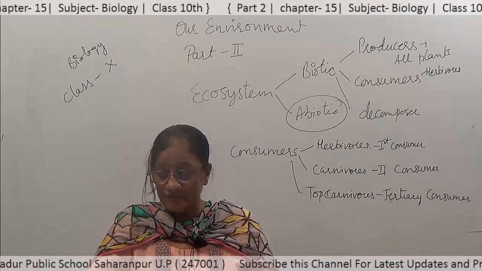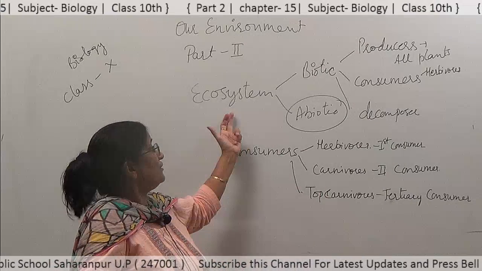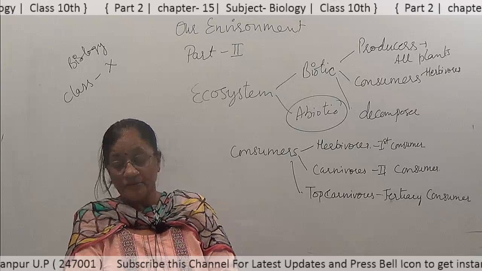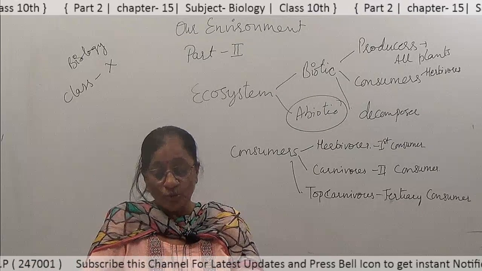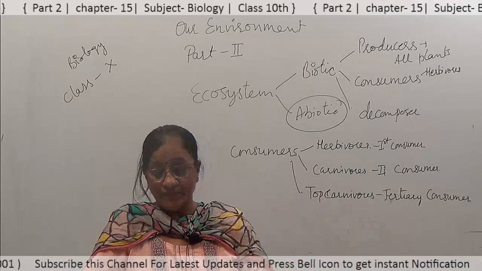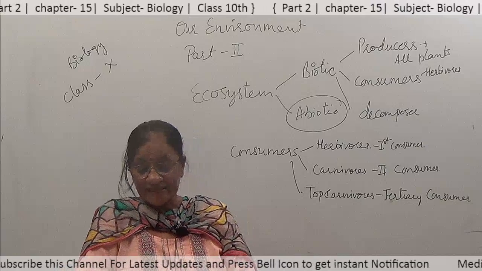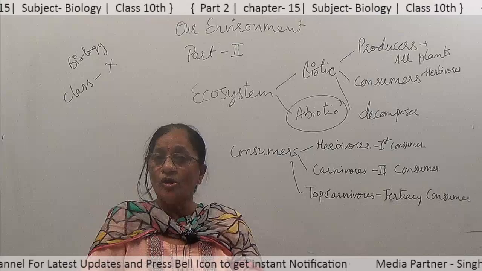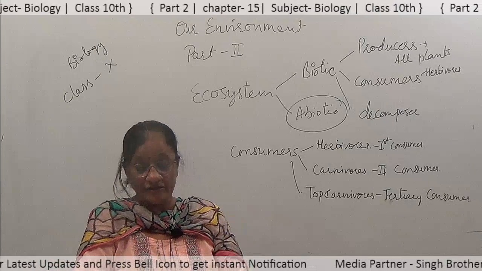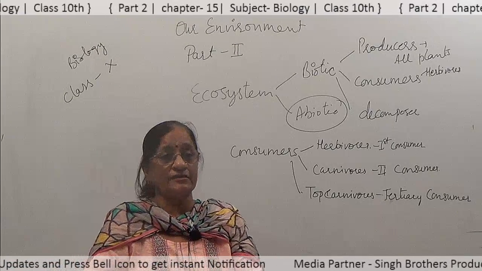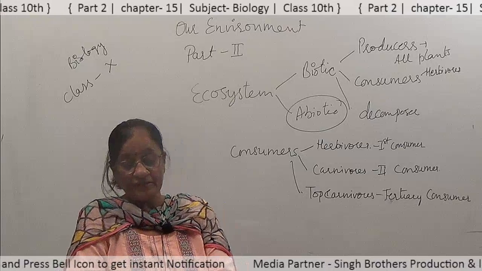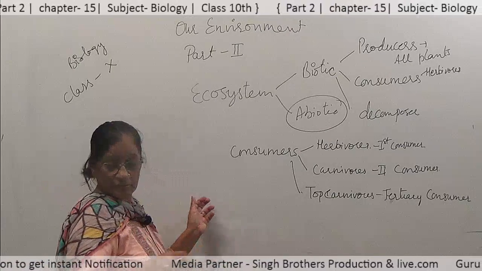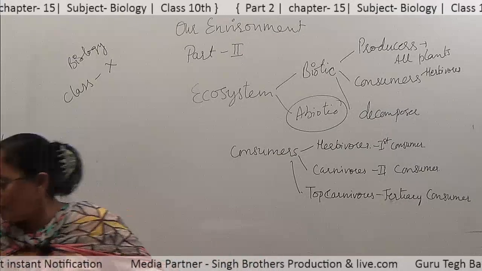So, an ecosystem is a combination of biotic and abiotic components, and both interact with each other and maintain two things. The first thing is the flow of energy.